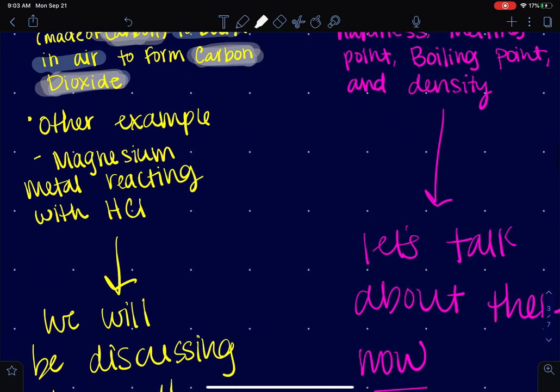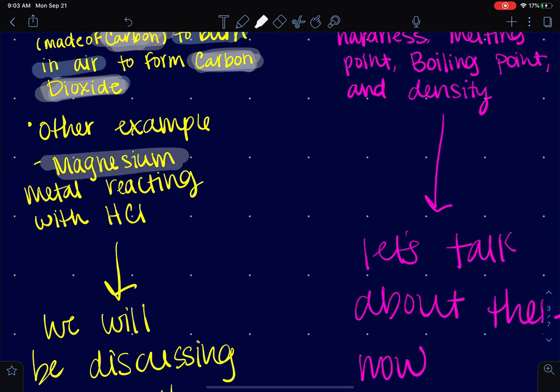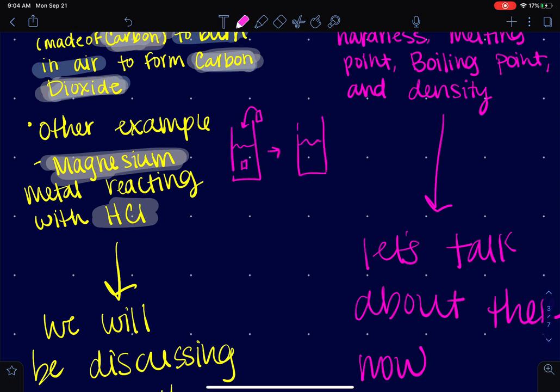Another example would be magnesium. If you put magnesium in hydrochloric acid, it reacts, okay? Basically what happens is if I have this hydrochloric acid, which is liquid, and I put a solid strip of magnesium in, the result is it just goes away. So this right here, this arrow, this is a chemical change.